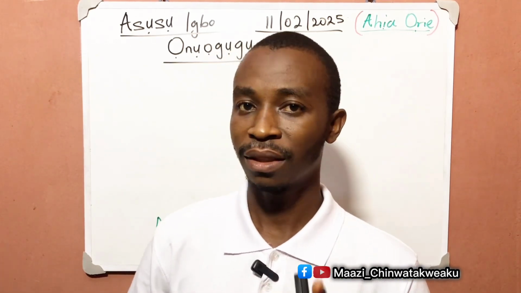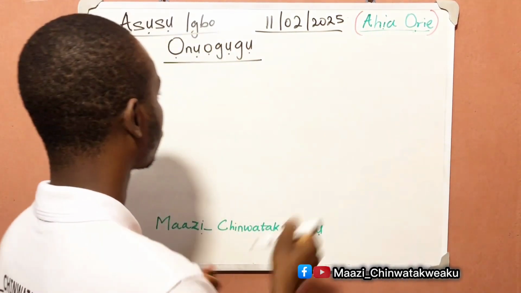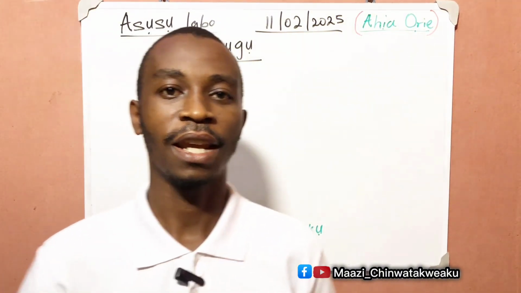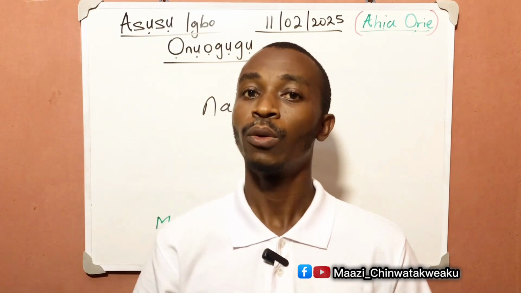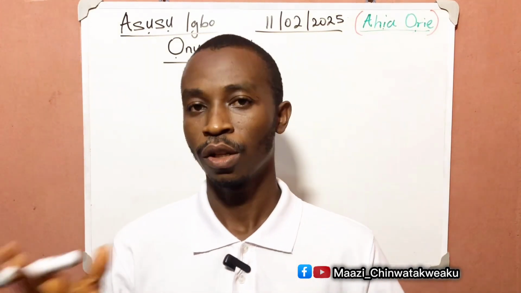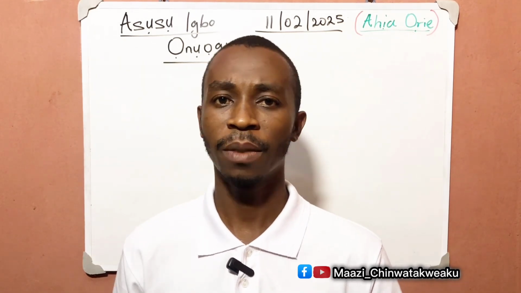There is an important thing to note. You are going to see often words like this: na. Na is an Igbo word used to join two things together, two or three or more together. But in this context, anytime you see or hear the word na, it means "and".